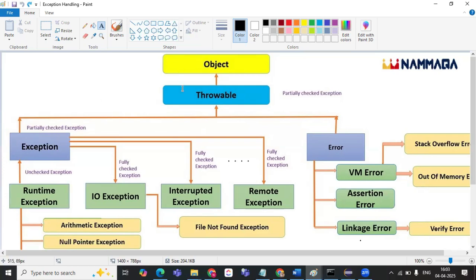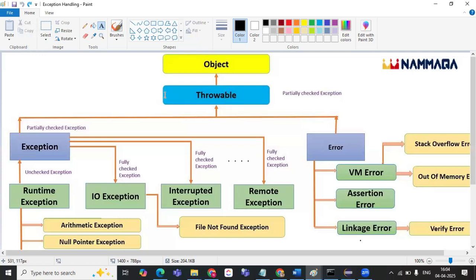So the Object class is inherited by the Throwable class, and the Exception class inherits the properties from Throwable. And RuntimeException, IOException, InterruptedException, RemoteException are the different exceptions, again inheriting the properties from the Exception class. What type of inheritance is it? Multi-level. Multi-level it is, right?